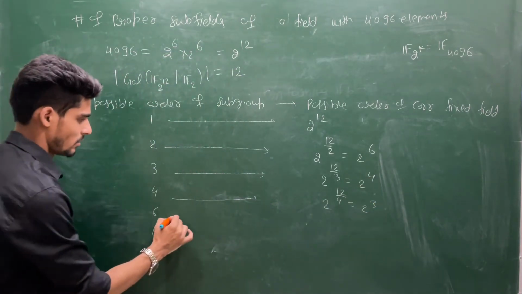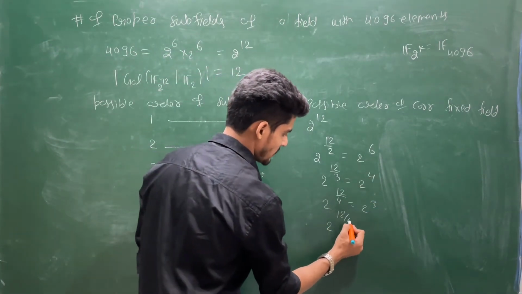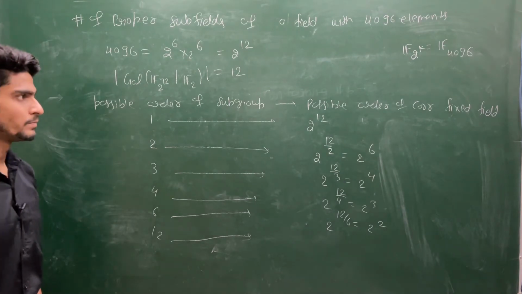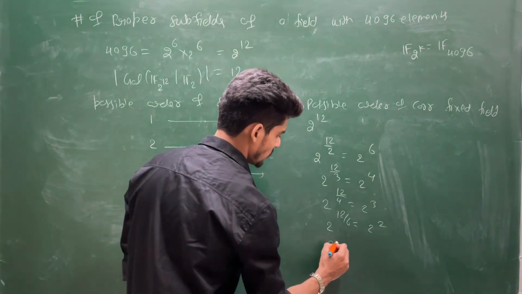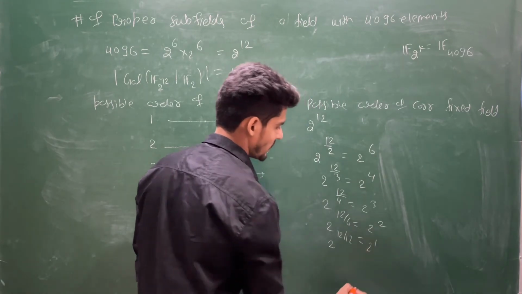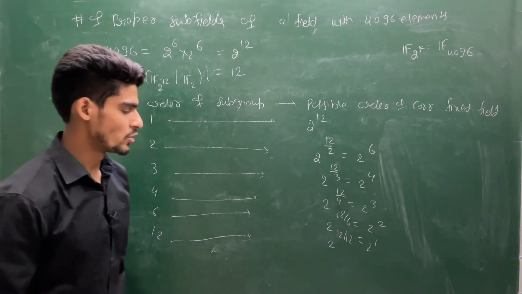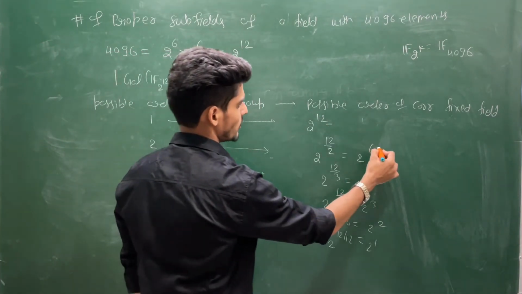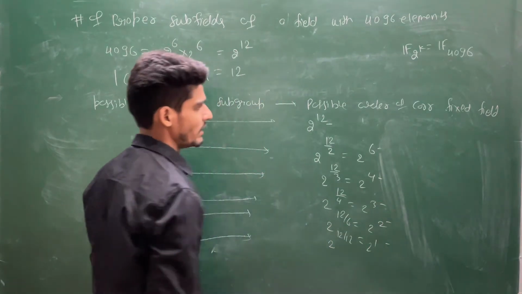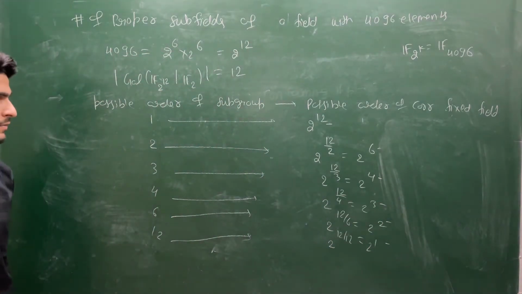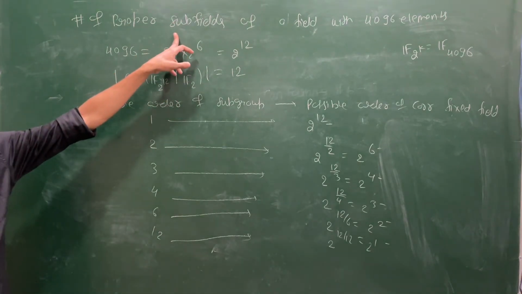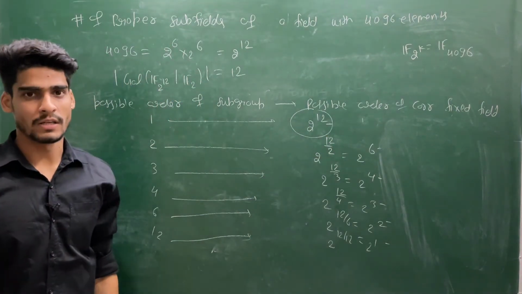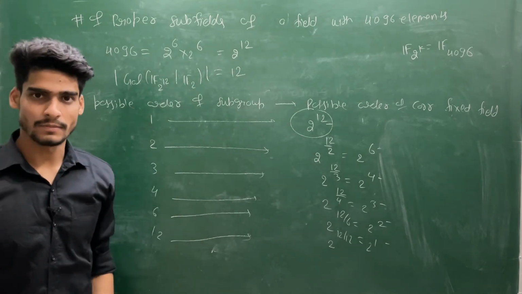If 6 is the order, then you will have 2 power 12 by 6, which is 2 power 2. If 12 is the order of your subgroup, then the possible order of the corresponding fixed field will be 2 power 12 by 12, which is 2 power 1. So these are the possible subfields. So you are having 1, 2, 3, 4, 5, 6 subfields, and you need to count proper subfields, so you can remove the improper one. This is the improper one, because this and your field both are the same, because the field is with 2 power 12 elements. So this is the criteria.